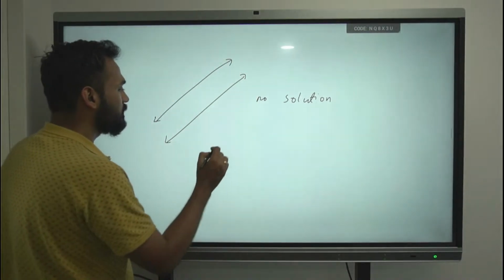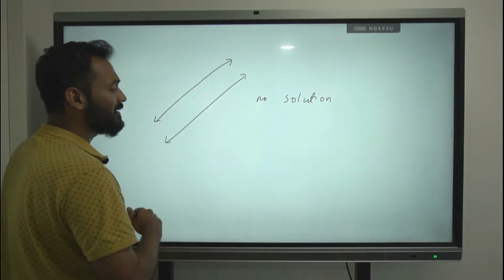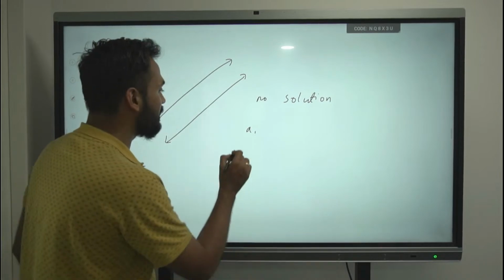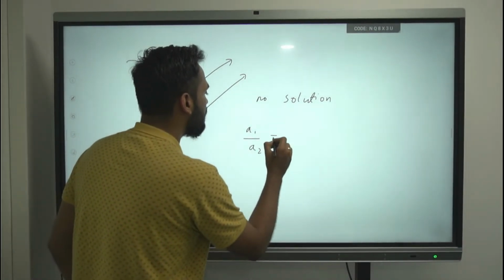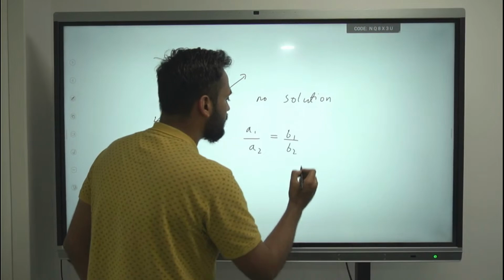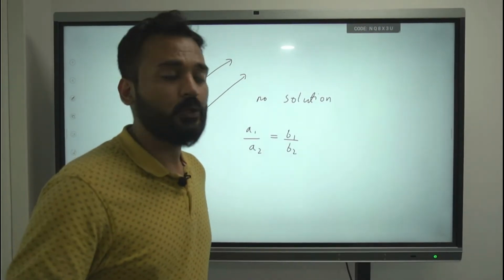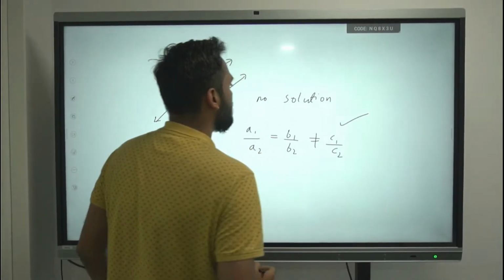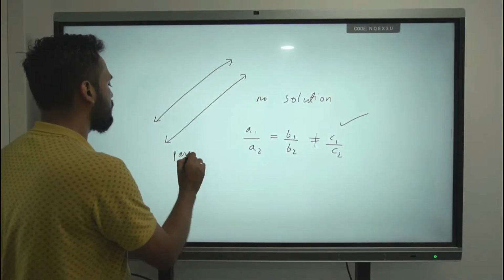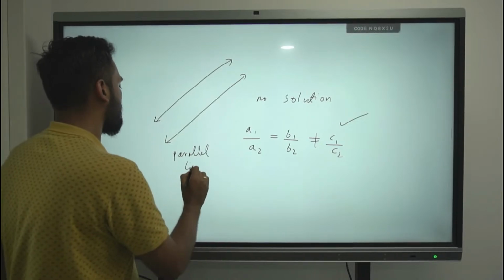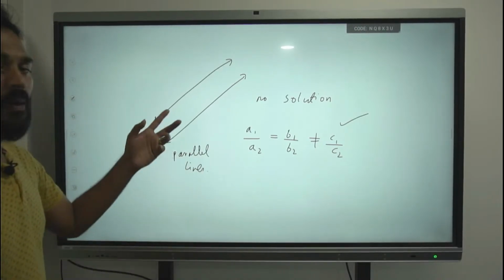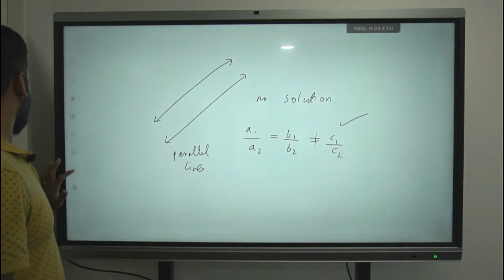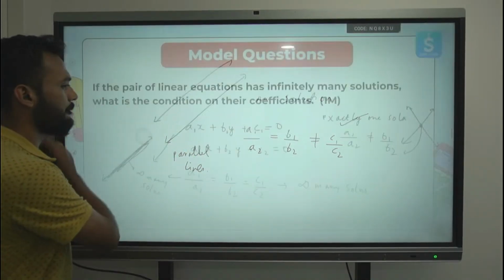In this situation, two lines are there, and no solution is there. The condition between the coefficients of the two lines is this: a1 by a2 should be equal to b1 by b2, but it should not be equal to c1 by c2. This is the condition for no solution for parallel lines. Clear? So all the three conditions you have understood. Got it? Let's move to the next question now.